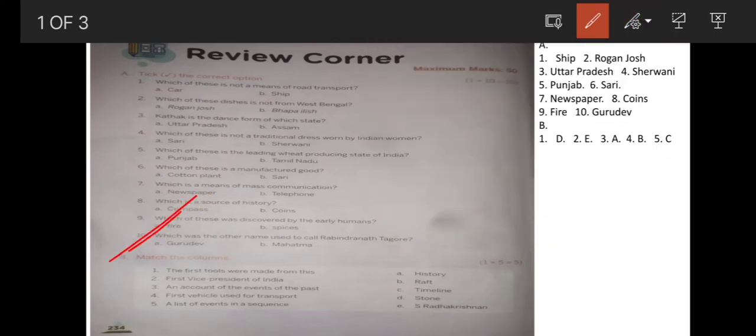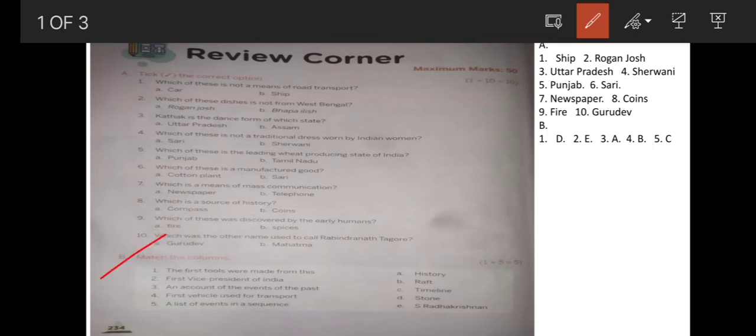10. Which was the other name used to call Rabindranath Tagore? The answer is Gurudev. Gurudev was the other name of Rabindranath Tagore. And who is known as Mahatma? Mahatma Gandhi, the father of our nation. So the answer for question 10 is Gurudev. Rabindranath Tagore was called Gurudev.